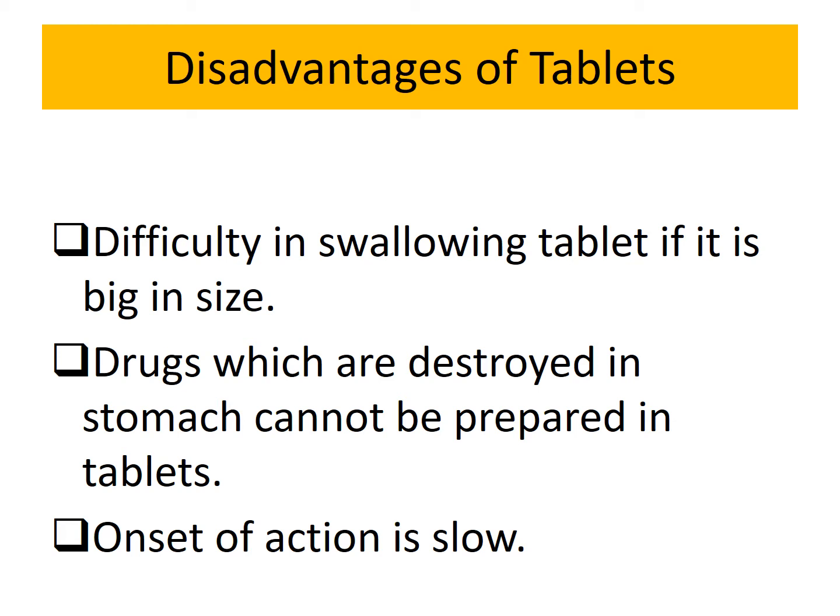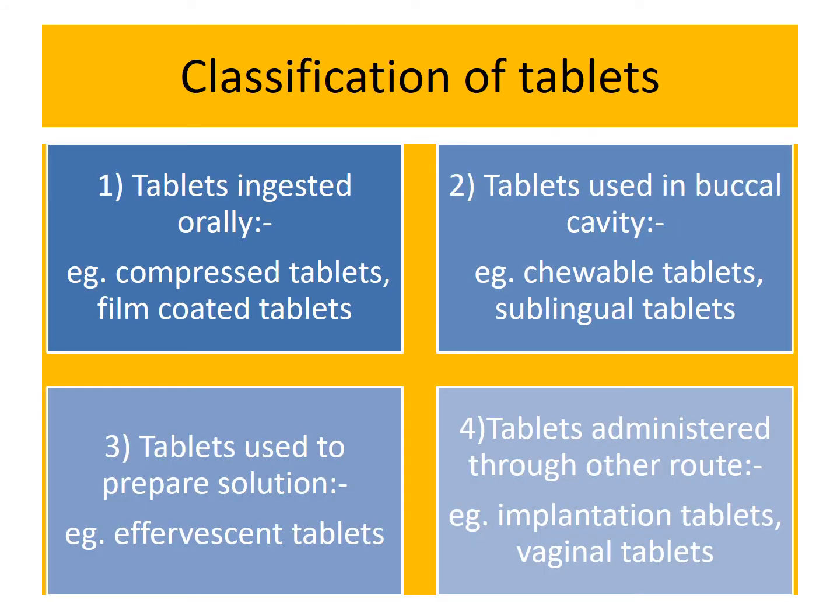Next, onset of action is very slow as compared to liquid dosage forms, meaning liquid dosage forms give a faster onset of action than the tablet. Next we are going to study classification of tablets. Tablets are basically classified into 4 types.